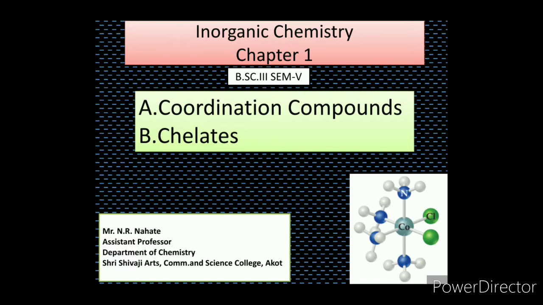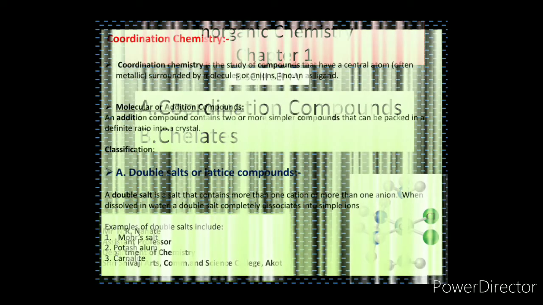In this semester, we shall consider the first two chapters of inorganic chemistry of 5th semester of BSc final year, that is coordination compounds and crystal field theory. So the first chapter contains two major points, coordination compounds and chelates, and the second chapter contains two major points, crystal field theory and electronic spectra. So let us start the first chapter, that is coordination compounds and chelates.